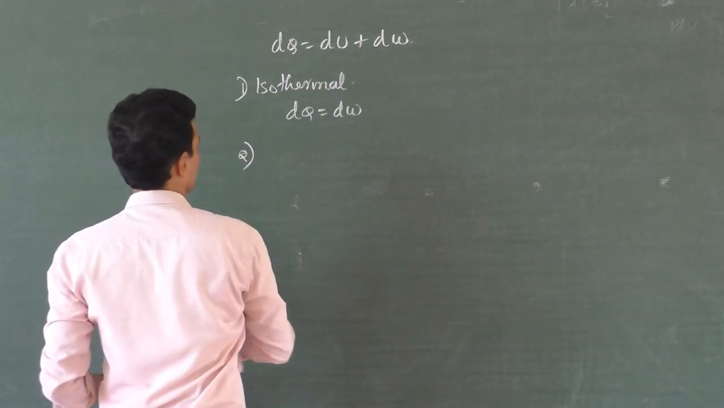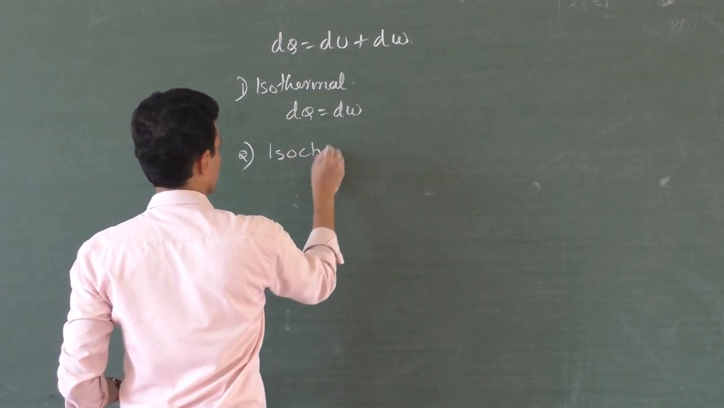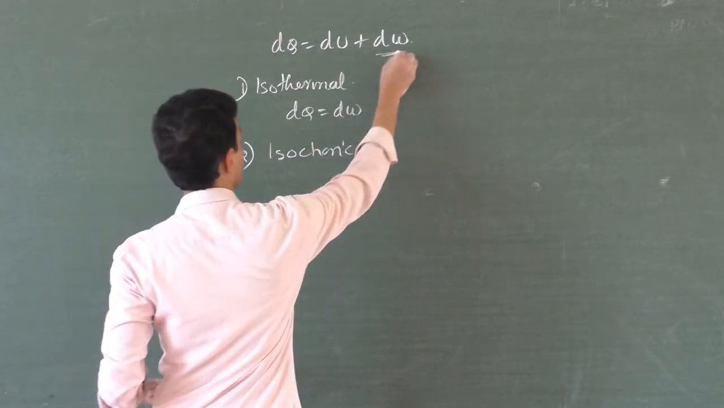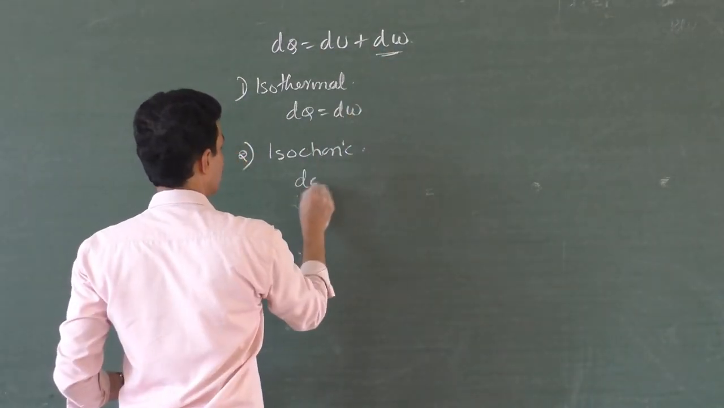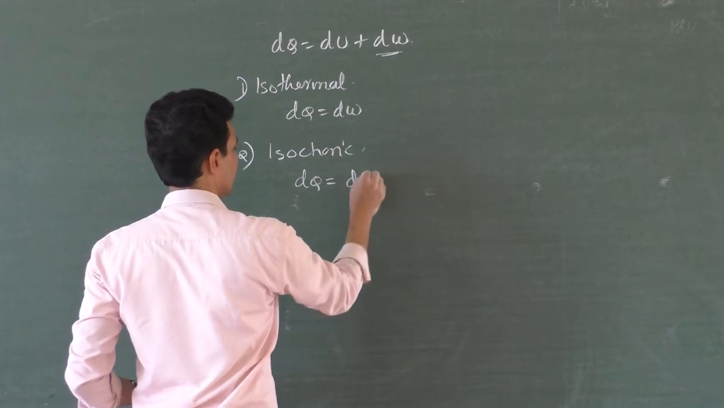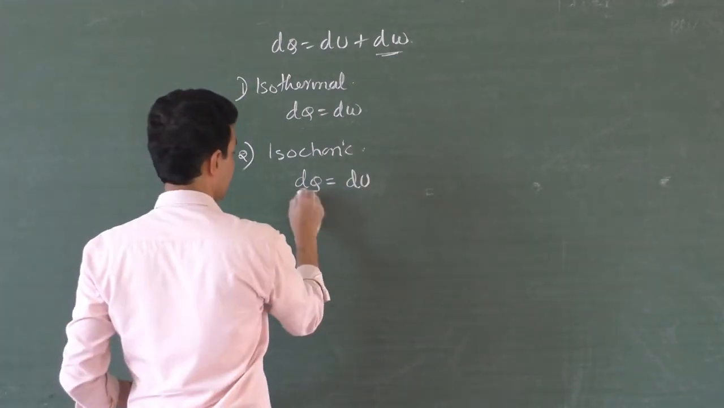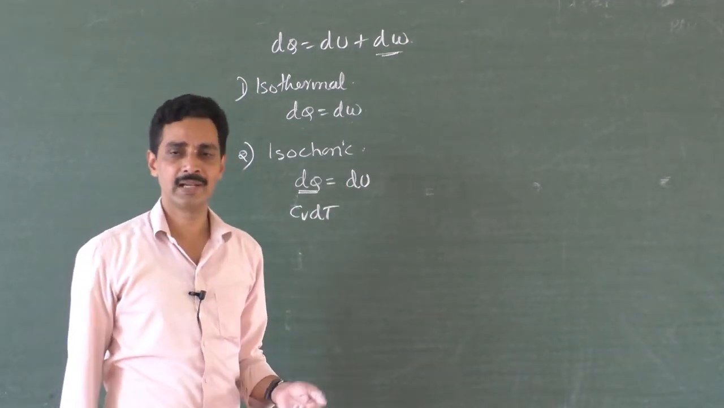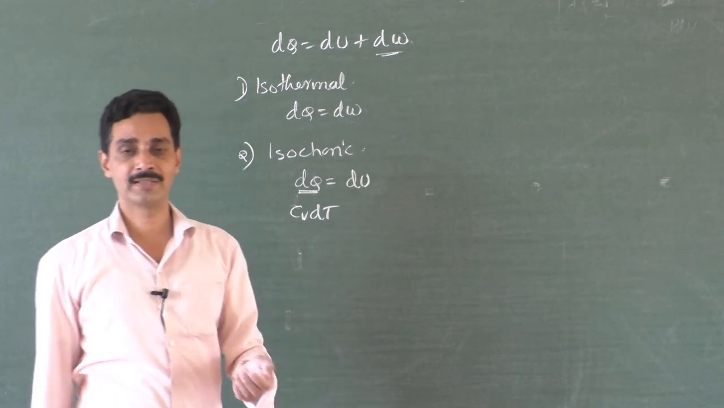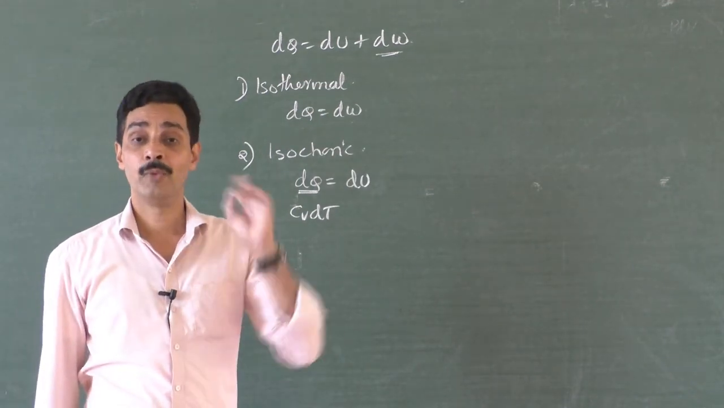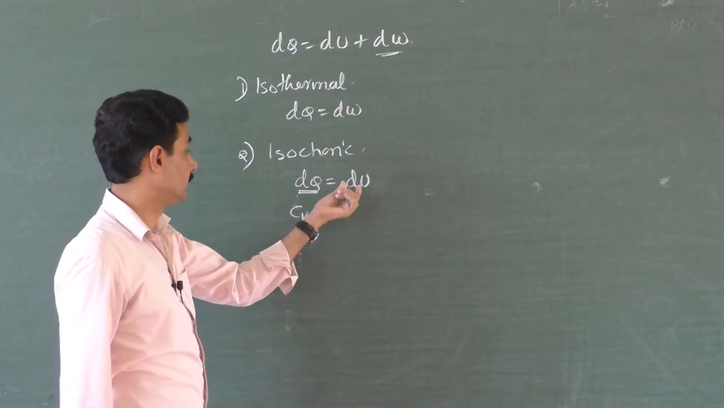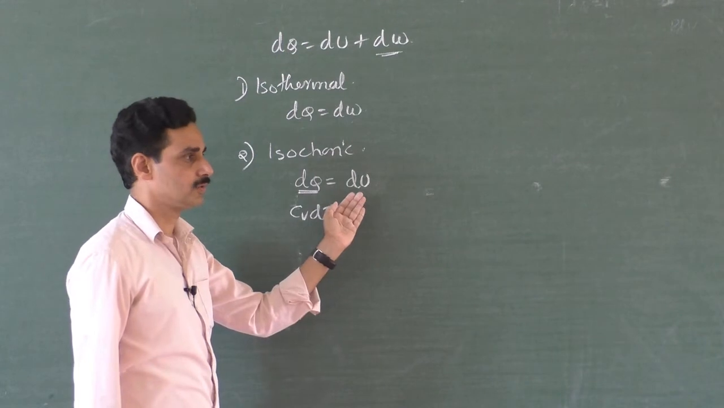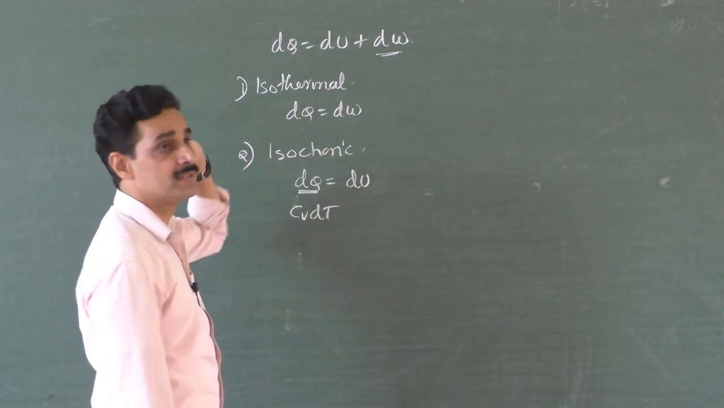What is isochoric process? Isochoric process is a process where volume is kept constant, then no work is done because you are not moving the piston at all. All the heat energy supplied is used to increase the internal energy of the gas. This is the best example for CV dT, right? Because specific heat at constant volume is the amount of heat energy required to raise the temperature of 1 mole of the gas by 1 Kelvin, keeping volume constant. So dQ is equal to dU. So isochoric process is a process where heat energy supplied is directly used to increase the internal energy. No work is done. Volume is kept constant.